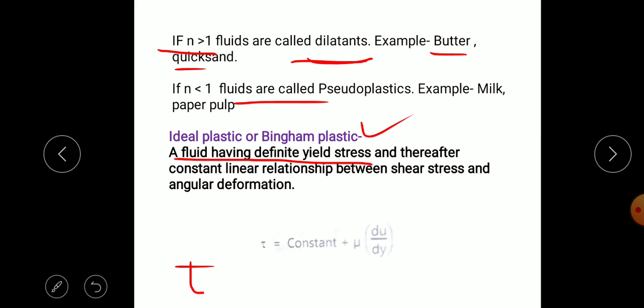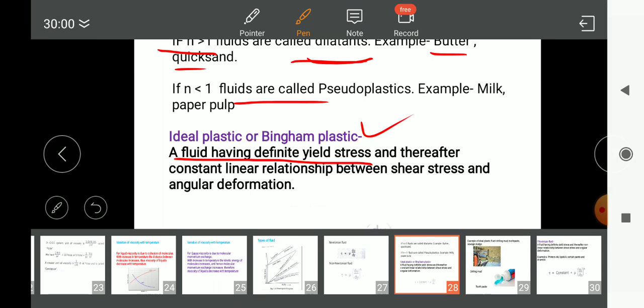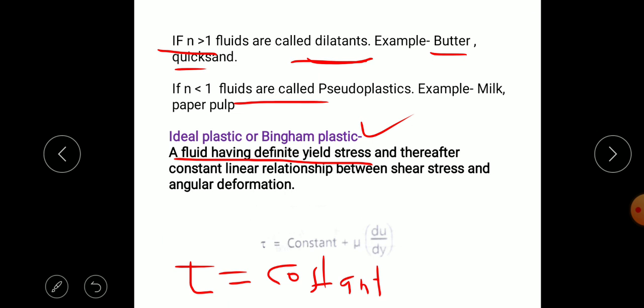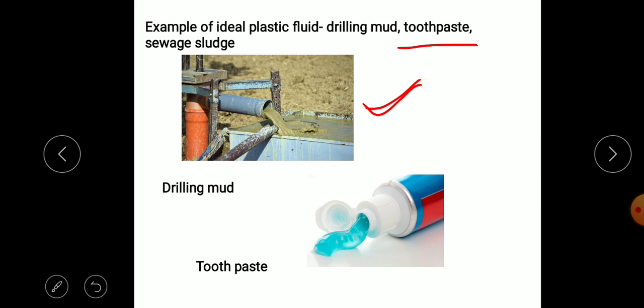Up to the yield stress there is no deformation, and after shear force is applied more than this yield stress there is a deformation. That deformation is linear. That is called an ideal plastic. So we see examples such as drilling mud, toothpaste, sewage sludge as examples of the ideal plastic fluid.